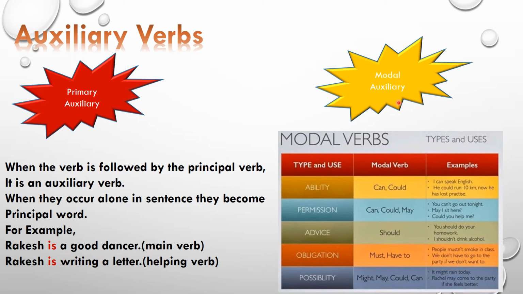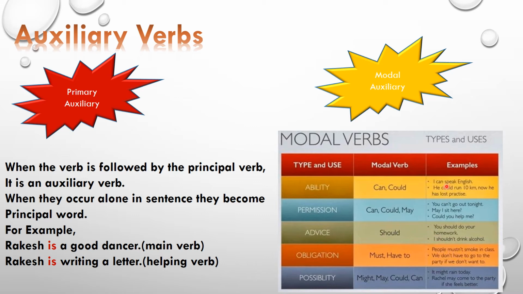Now modal auxiliaries. What are modal auxiliaries? The following are the modal auxiliary verbs in English, that is can, could, may, should, must, have to, might. These are some of your modal auxiliaries or modal verbs. They are used with other verbs to express ability, permission, advice, obligation or possibility. Now they need a principal verb. Modal auxiliaries need a principal verb to complete the meaning.